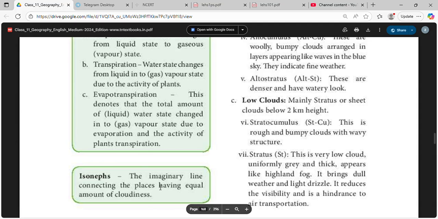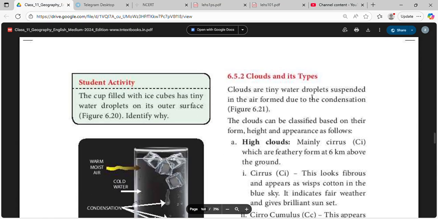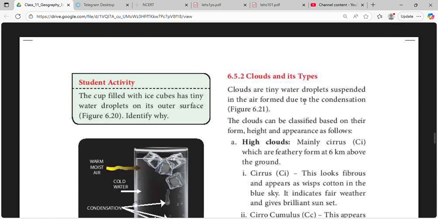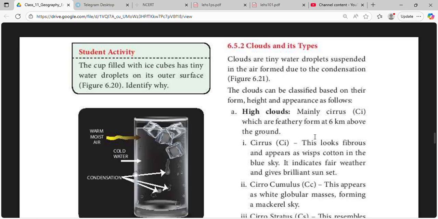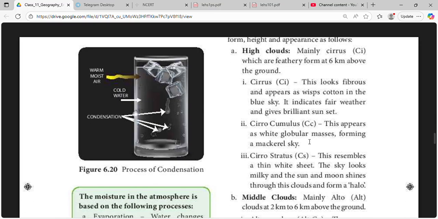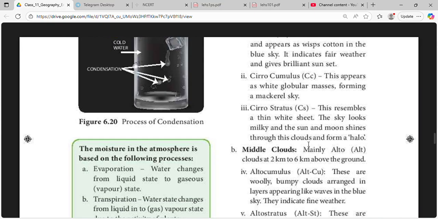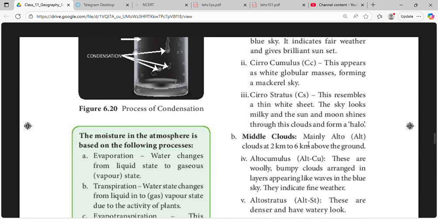The isonephs are imaginary lines connecting places of equal amount of cloudiness. Clouds are tiny water droplets suspended in the air, formed due to condensation. High clouds are mainly cirrus, which are feathery, at 6 km above the ground. They look fibrous and appear like soft cotton in the blue sky. Cirrocumulus appears as white globular masses forming a mackerel sky. Cirrostratus resembles a thin white sheet that looks milky, and the sun and moon shining through these clouds form a halo.